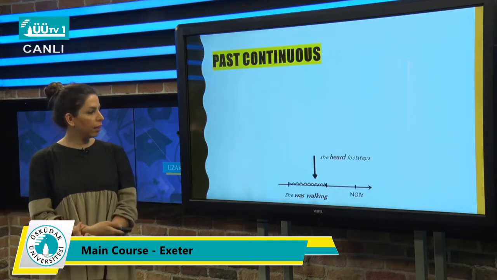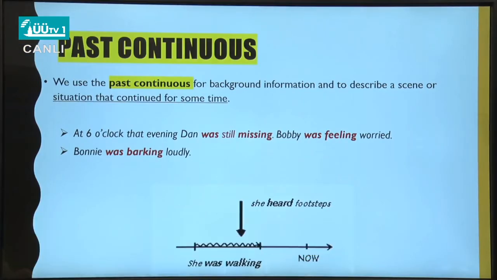Look at these examples. For example, at 6 o'clock that evening, Dan was still missing. Bobby was feeling worried. Bonnie was barking loudly. All of these actions have a kind of continuation for some time.